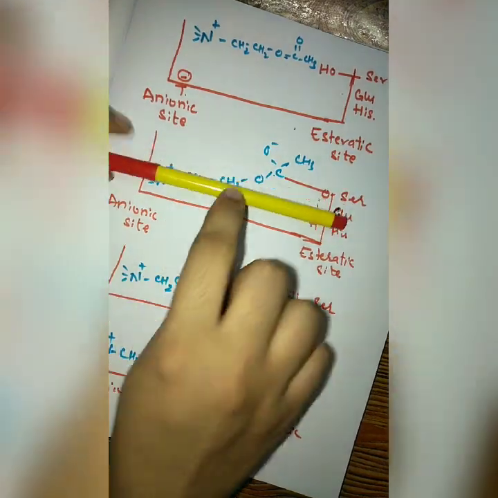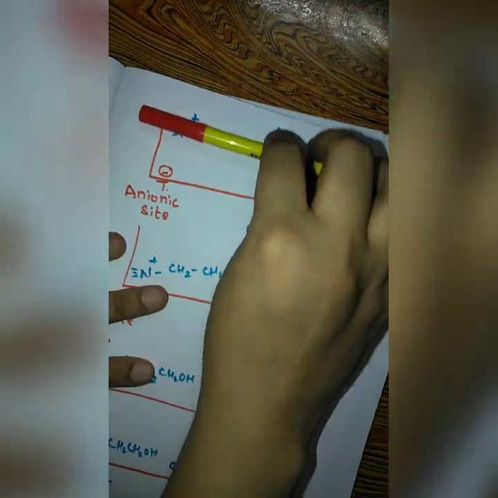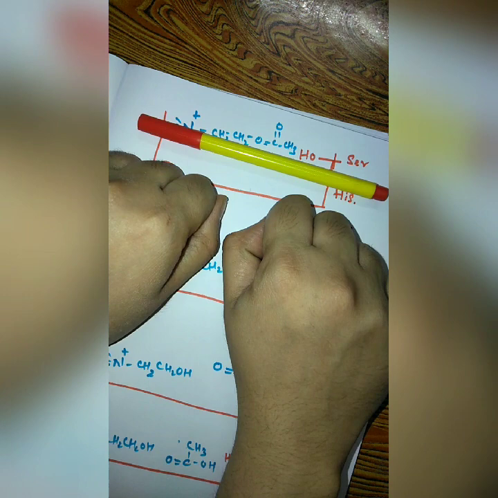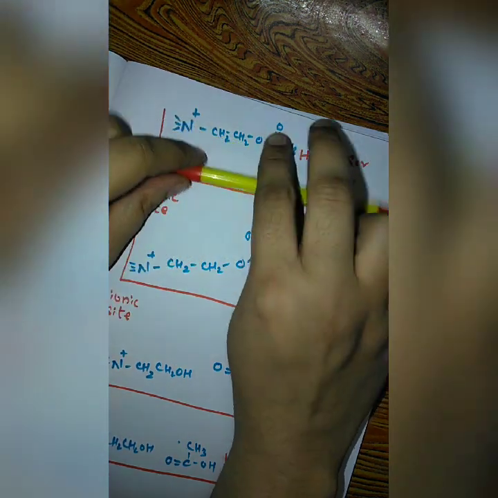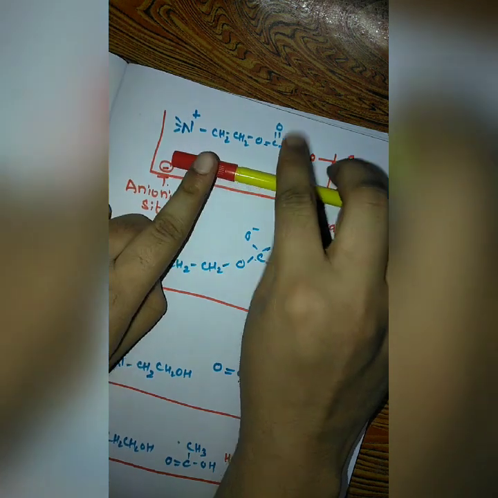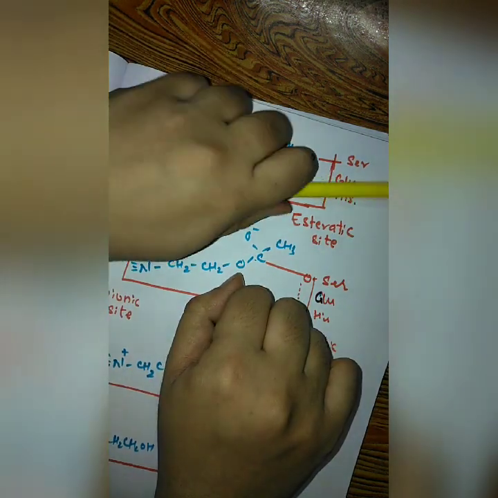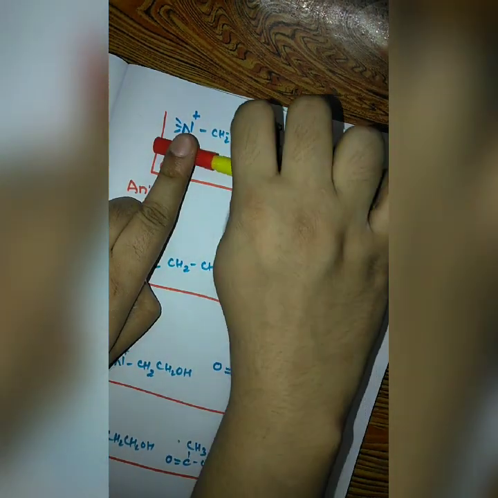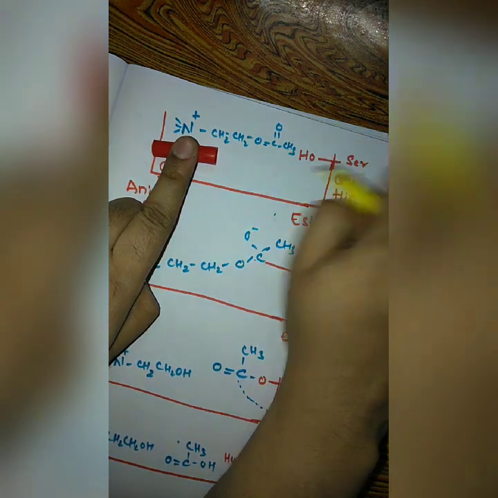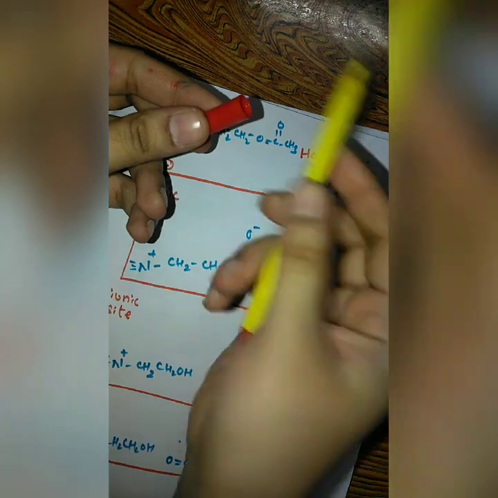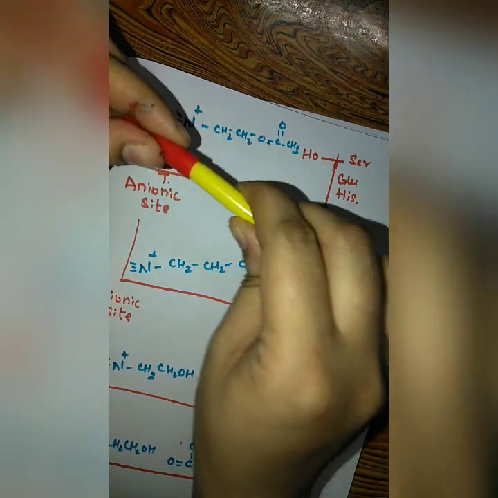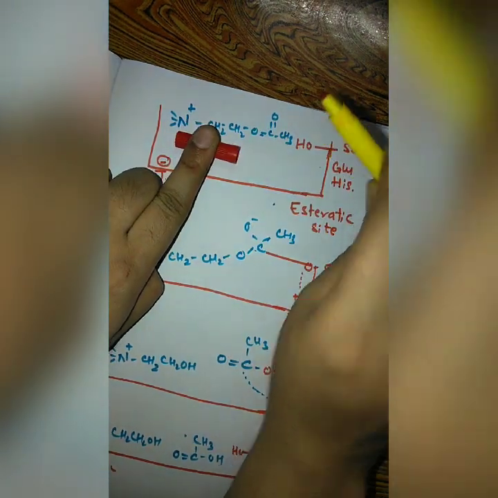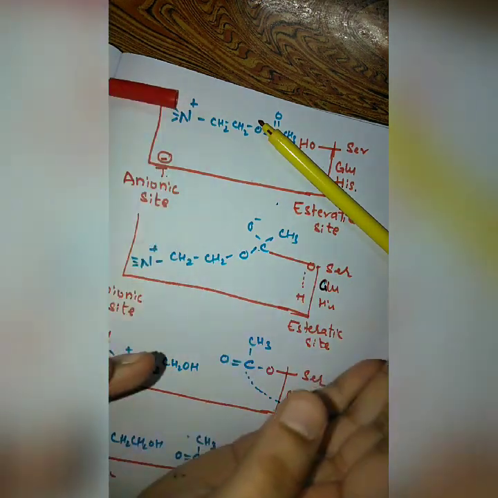Suppose this pen is your acetylcholine, this is the anionic site and this is your esteratic site. What the anionic site does is attract the nitrogen atom of the choline. It is not holding the choline, it is just attracting it so that it is fixed in place, and next the esteratic site will cleave off and remove. We need to separate choline and acetate, and from a single hand I cannot do it, isn't it? We need to fix one end and then detach the other end, and throw both of them. So choline and acetate are separated.